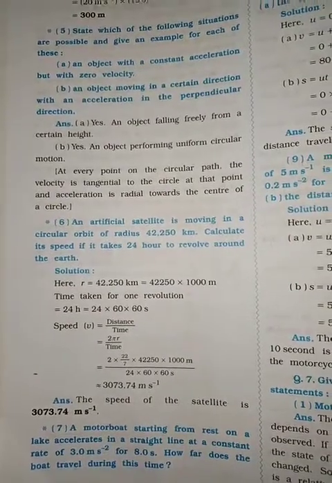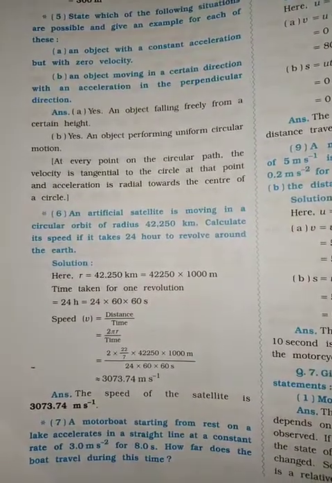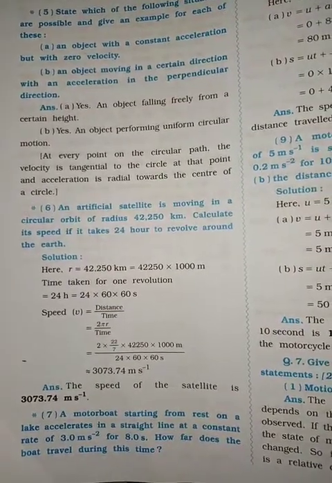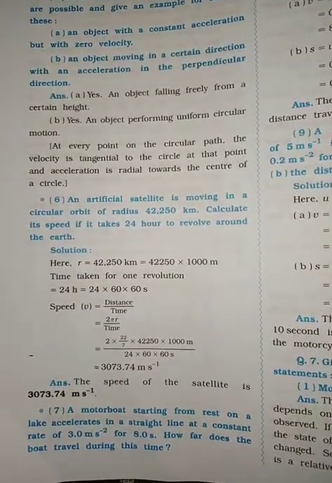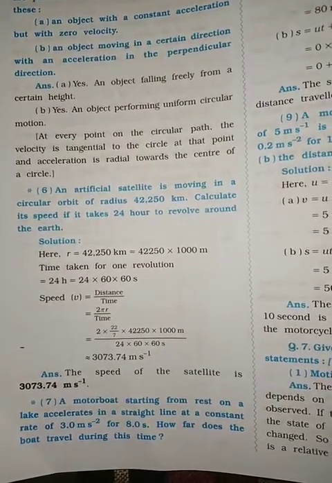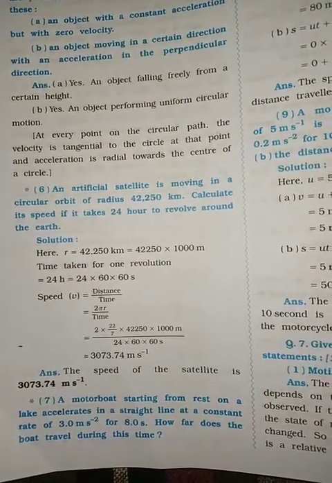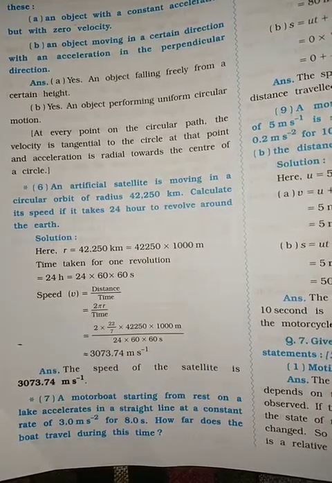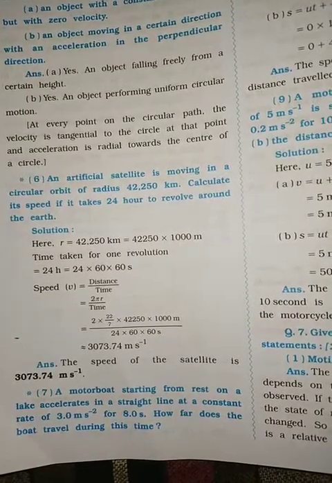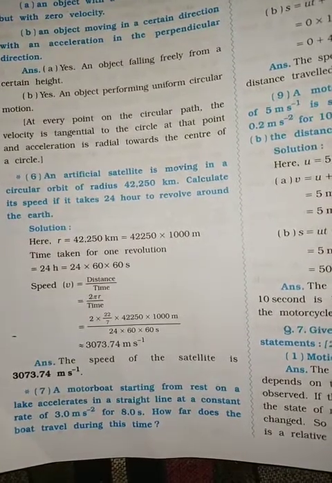An artificial satellite is moving in a circular orbit of radius 42,250 km. Calculate its speed if it takes 24 hours to revolve around the earth. Here r is equal to 42,250 km, so 42250 into 1000 meter. Time taken for one revolution is 24 hours, so 24 into 60 into 60 s. Speed is equal to distance upon time, so 2 pi r upon time.